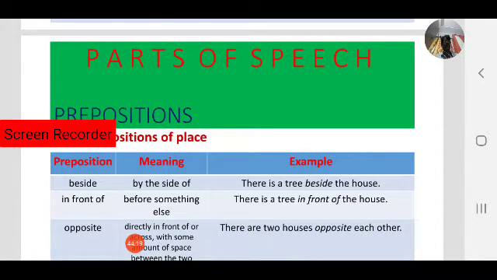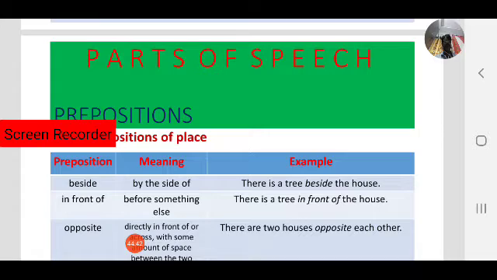Okay, this is very important. You have to know the difference between "in front of" and "opposite": where we use in front of, and where we use opposite. Before something else we use in front of, directly in front of. When there is some space between, we use opposite. Okay, let's look at some examples.